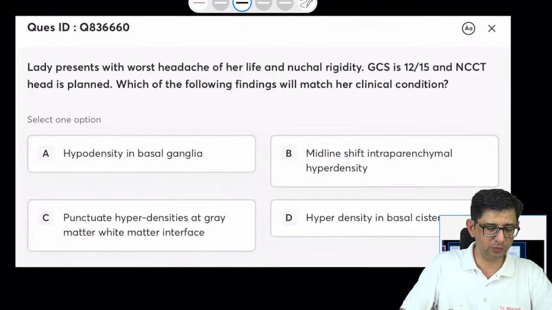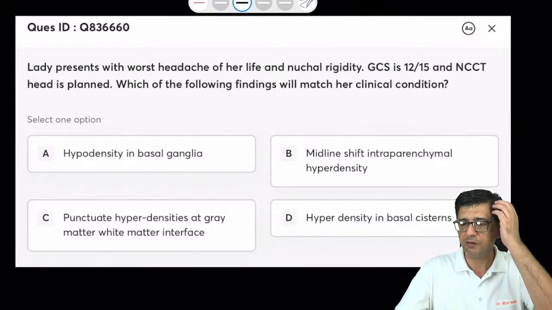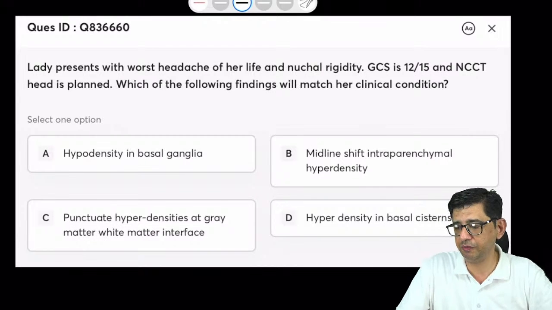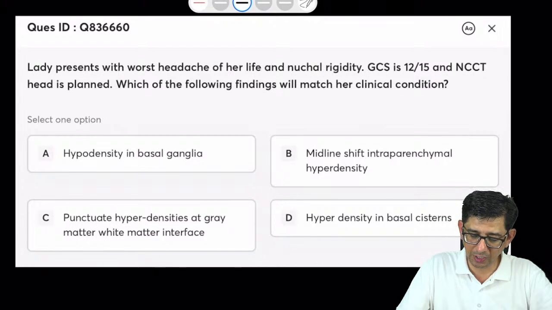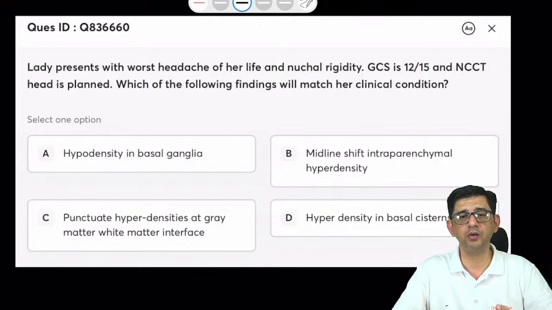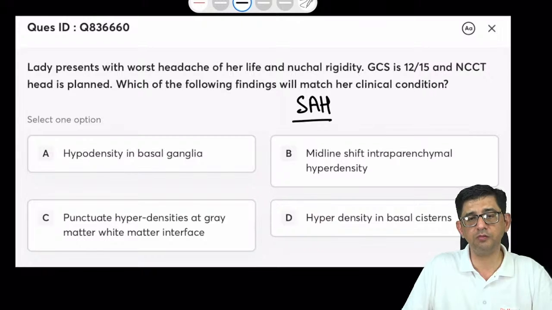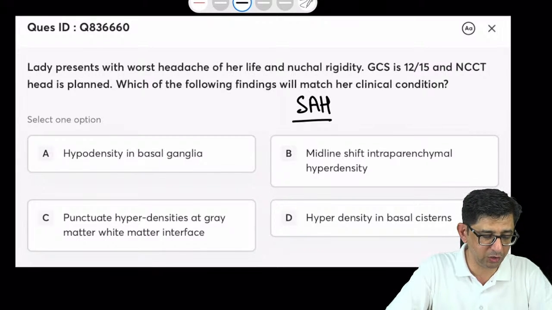Okay, so let's work it out, guys. We have this lady who's presenting with the worst headache of her life, and she's having nuchal rigidity as well. The diagnosis would be subarachnoid hemorrhage, and her GCS is on the lower side. The CT head is planned. Which of the following findings on a CT head would match?